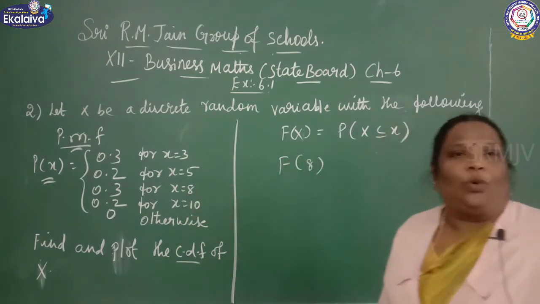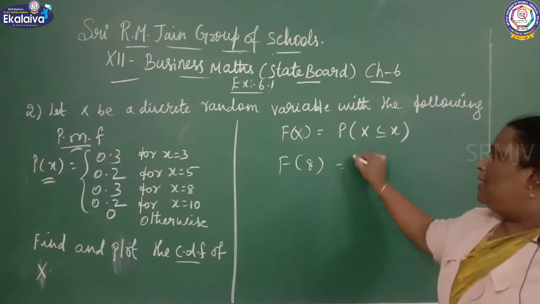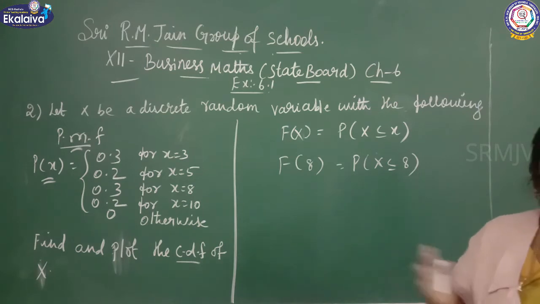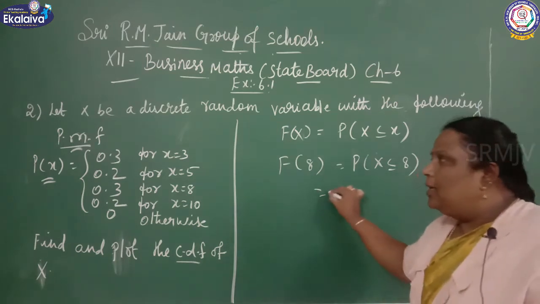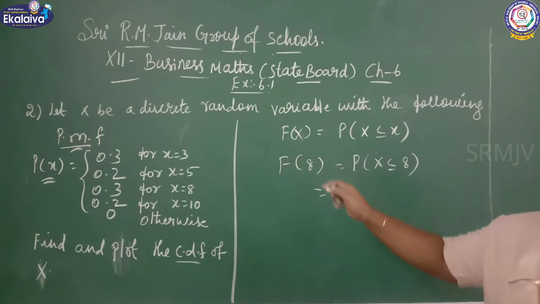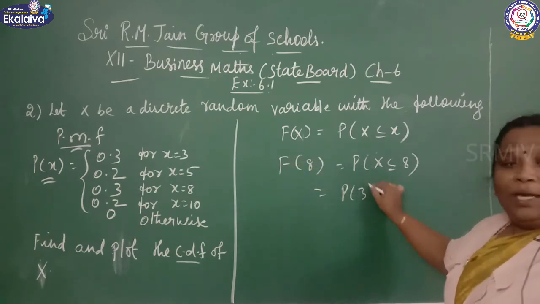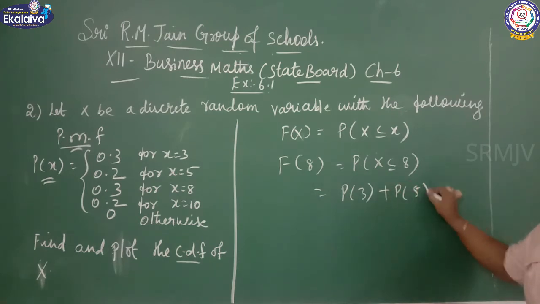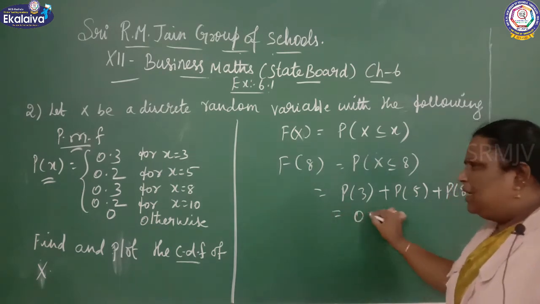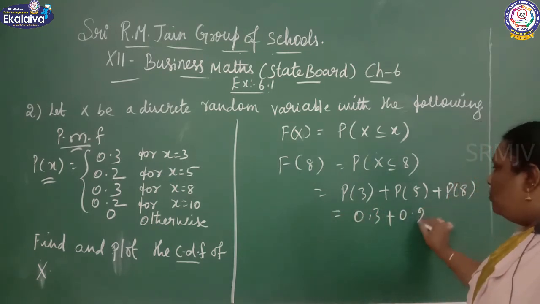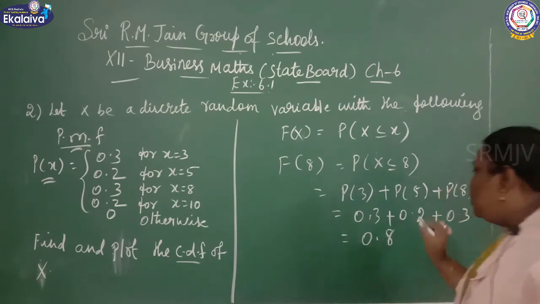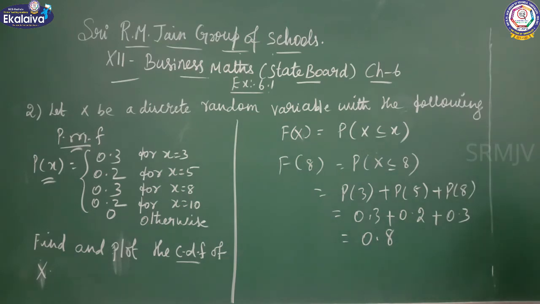Now we are going to see about F of 8. F of 8 is nothing but P of x less than or equal to 8. Now you can cumulate all the values. P of 3 plus P of 5 plus P of 8. P of 3 value is 0.3 plus 0.2 plus 0.3. So the value is 0.8.